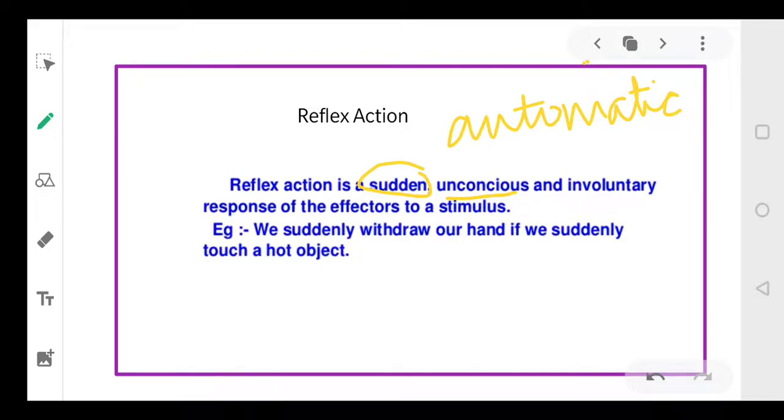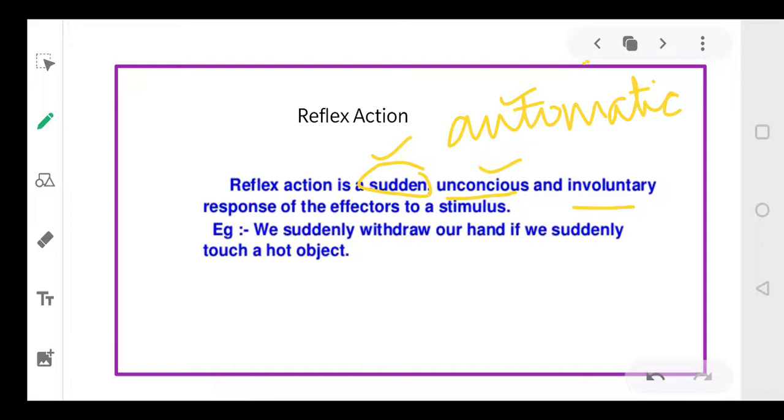Suppose there is a lot of wind blowing and suddenly some dust gets into your eyes. So immediately you close your eyes, isn't it? So it is a sudden, automatic, unconscious, or involuntary response of your effectors to a stimulus, right?